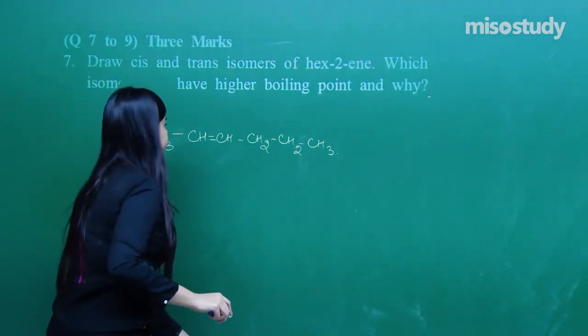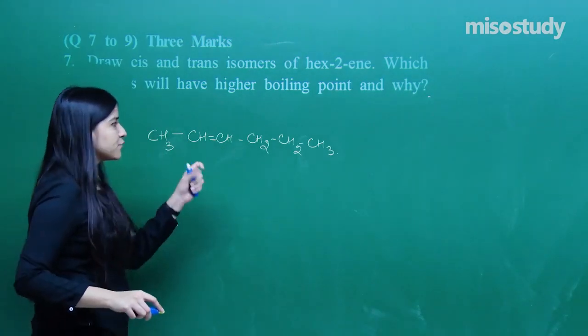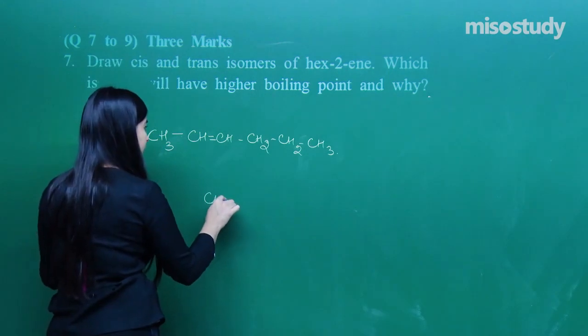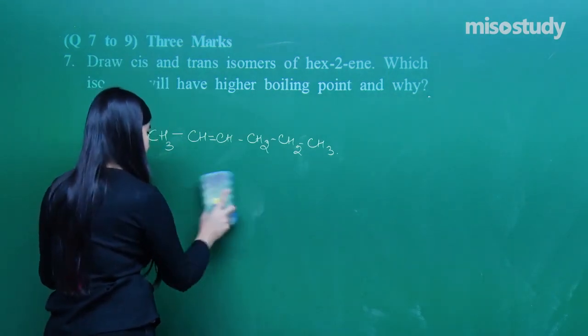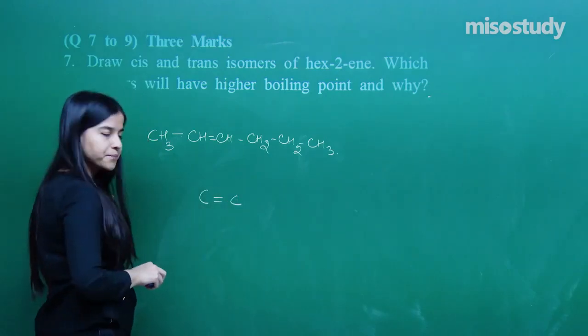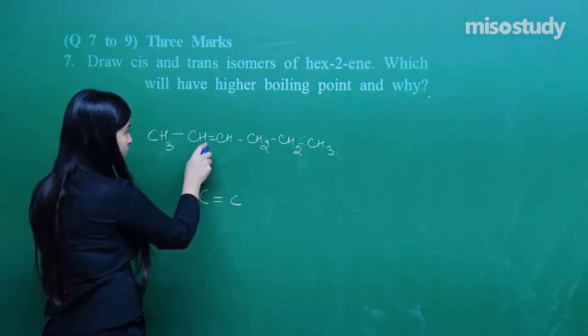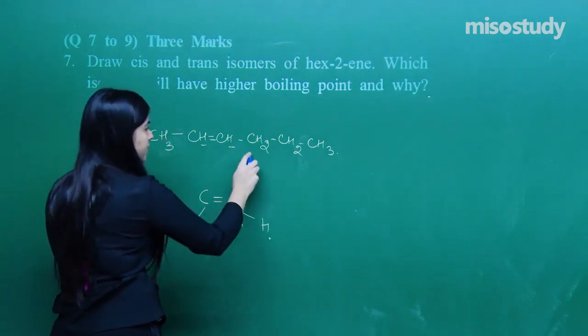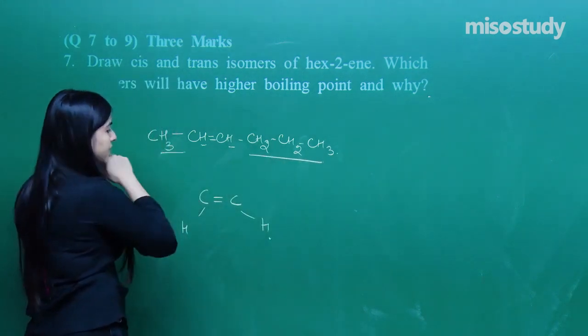Clear? Now, I need first of all the isomerism of it. About the double bond, I need to have the changes first. Draw this. After that, see, H is bonded, H is bonded, H is bonded, H is bonded. This group is bonded and methyl group is bonded.